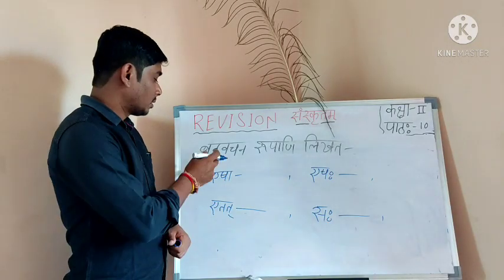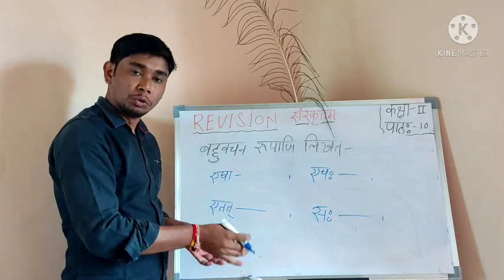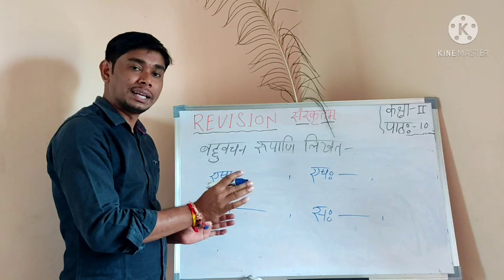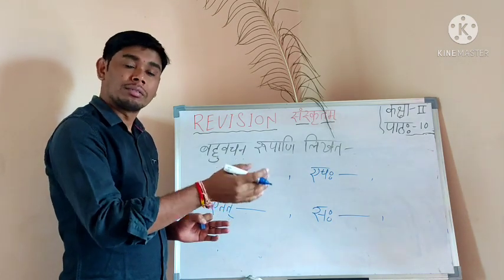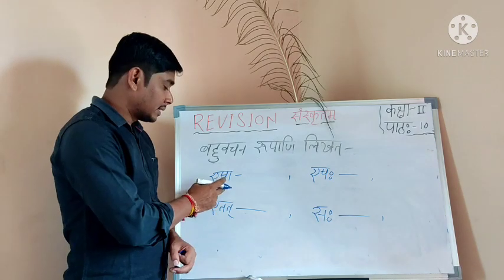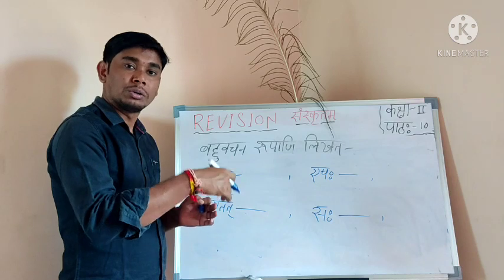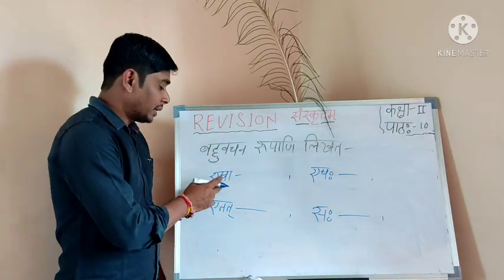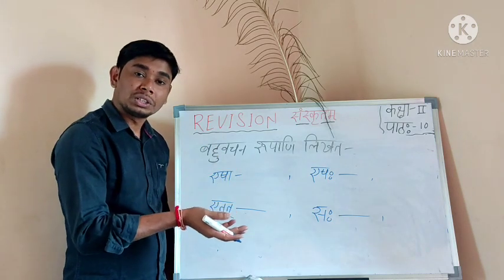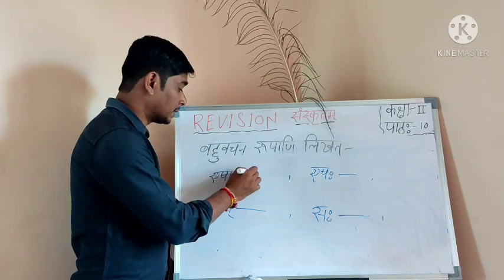This one is बहुवचन रूपाणि लिखत. बहुवचन रूपाणि लिखत means you have to write what? Plural forms. Is clear? Singular is there, you have to convert to plural. Singular to plural, that's called बहुवचन रूपाणि लिखत. Now एषा is singular, then बहुवचनम् plural. एषा, एताः.